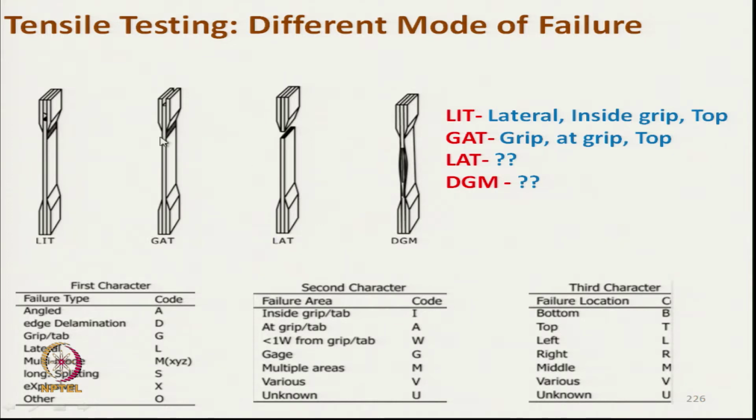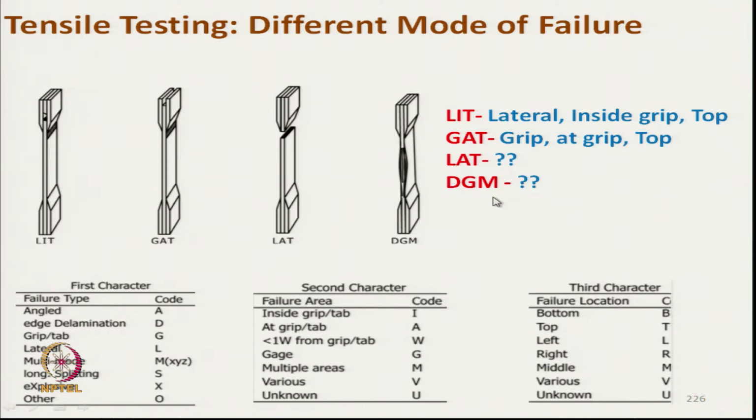Similarly, GAT means G, from the first character, at a grip. So, it took place at the grip point, not in between the jaws, and the failure area is also at the grip, at the top grip. That means it is expected that there was some problem with the top jaw, top grip. So, we can reject that also. LAT: lateral, A means at grip, T means at top. So, in this way we can get an idea.